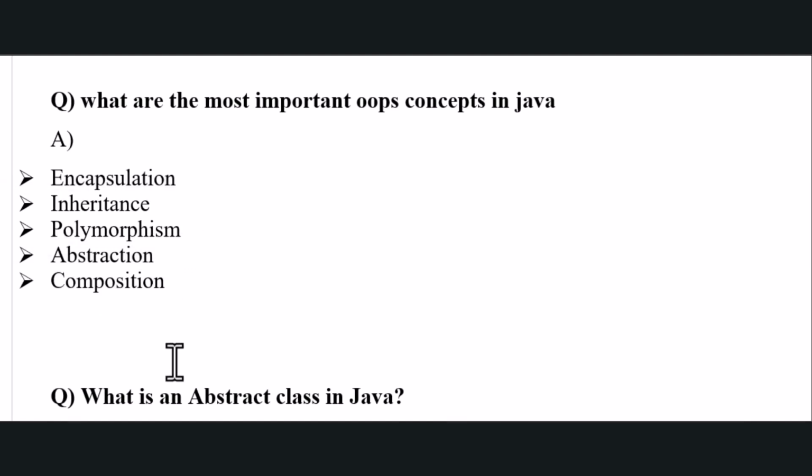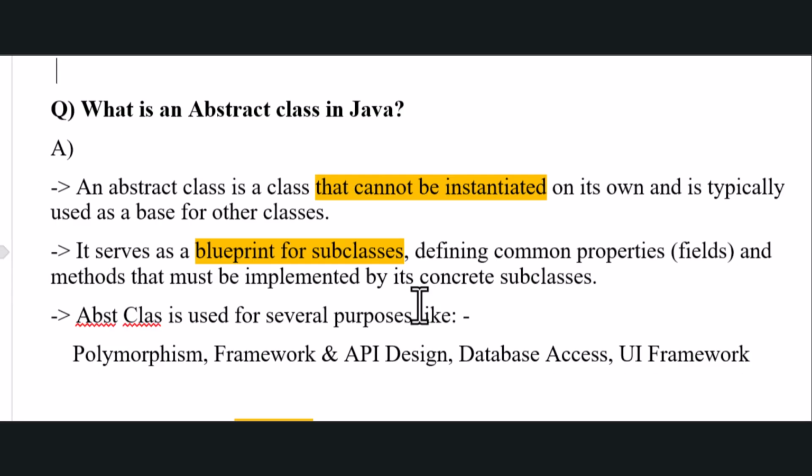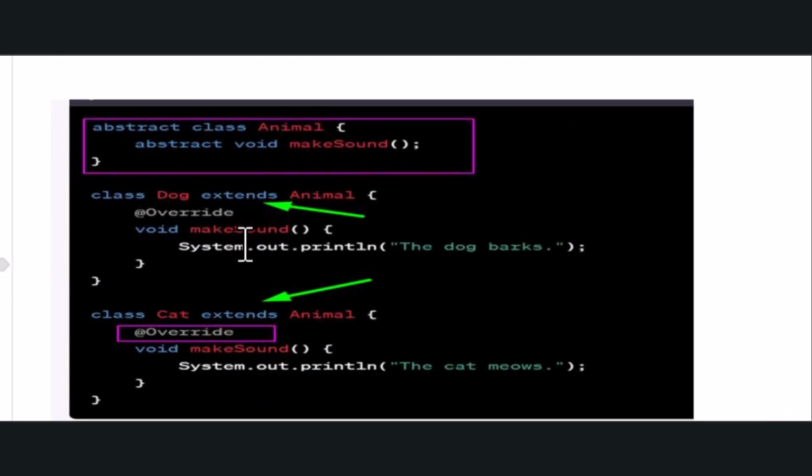What is an abstract class in Java? An abstract class is basically a class that cannot be instantiated. You cannot implement or instantiate anything in the method body. First, let me show you the syntax. For example, there's an abstract class of Animal and you have just declared a method. There is no implementation of this method.